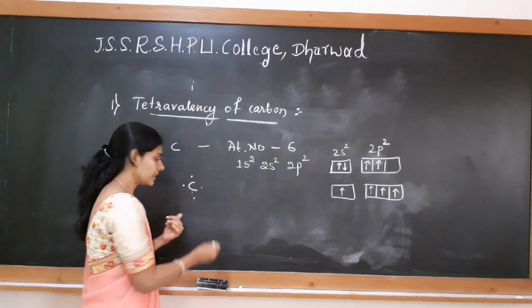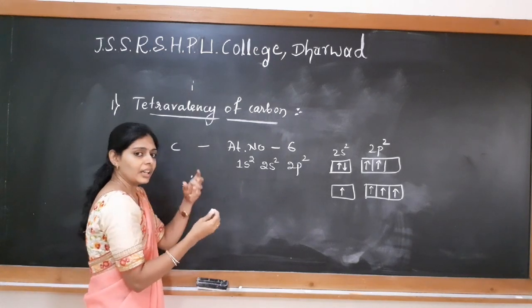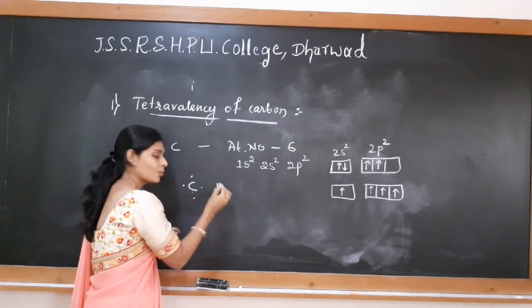Ready to bond. So if I take an example, methane, how is it formed? Hydrogen has 1 electron.